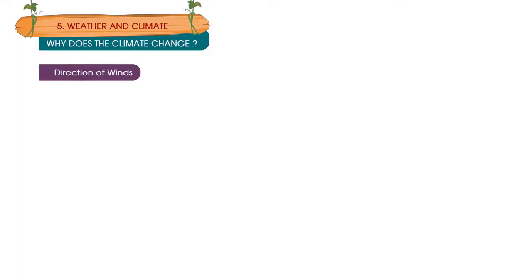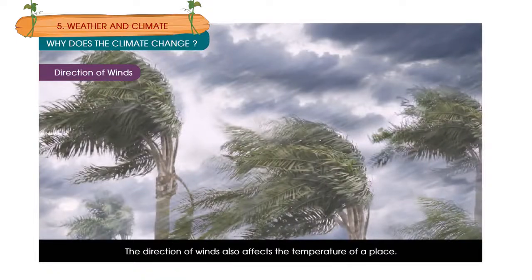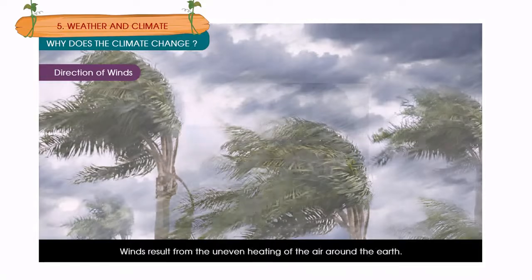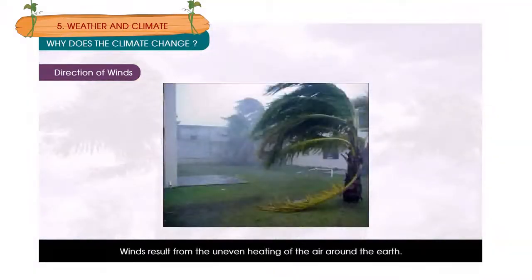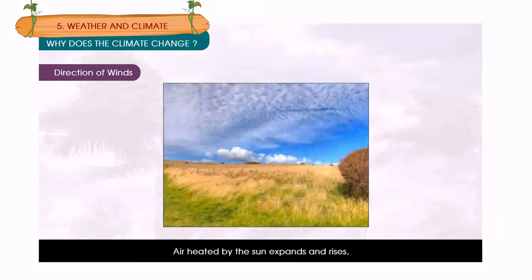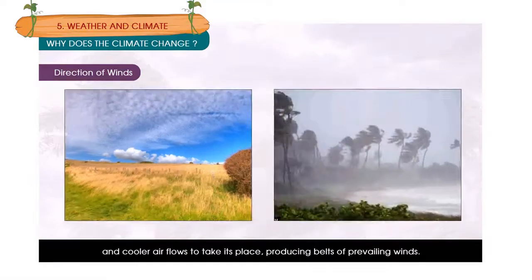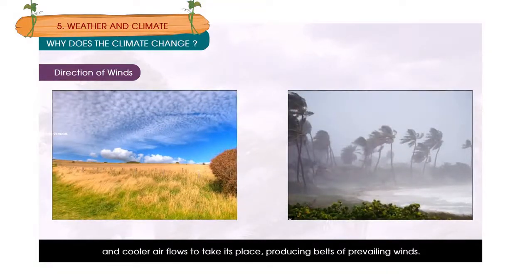Direction of winds. The direction of winds also affects the temperature of a place. Winds result from the uneven heating of the air around the earth. Air heated by the sun expands and rises, and cooler air flows to take its place, producing belts of prevailing winds.